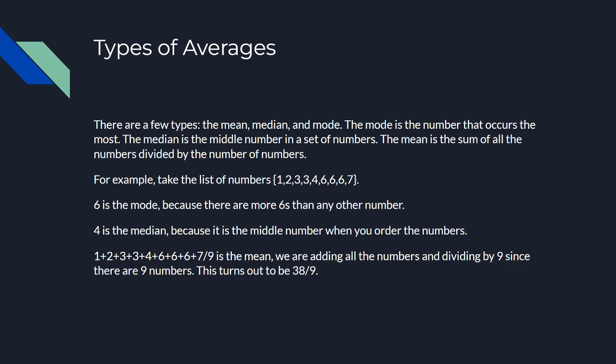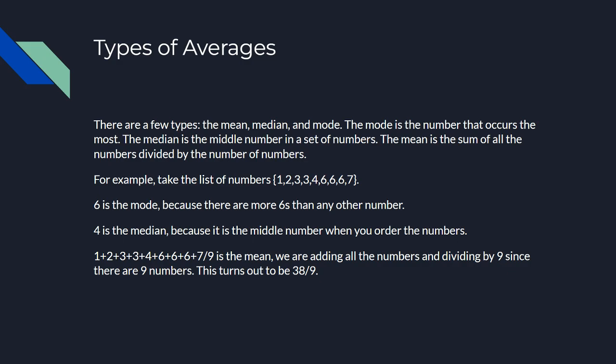The median is the middle number in a set of numbers that we're ordering. So this set of numbers has to be ordered. Otherwise, it could literally be anything, because anything could be the middle number if it's not ordered. If we have the numbers ordered from least to greatest, then the median is the middle number there. And the mean is the sum of all the numbers divided by the number of numbers.